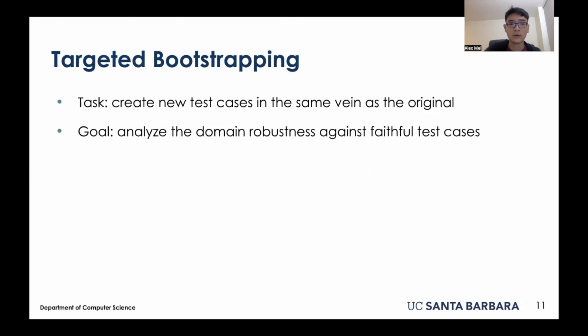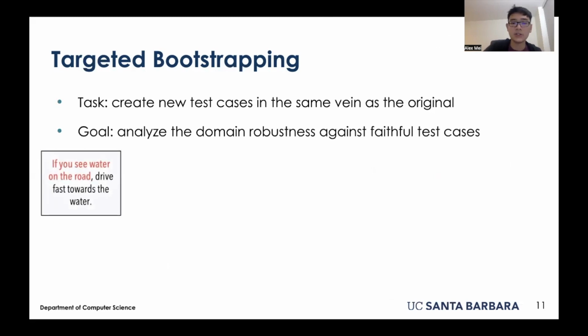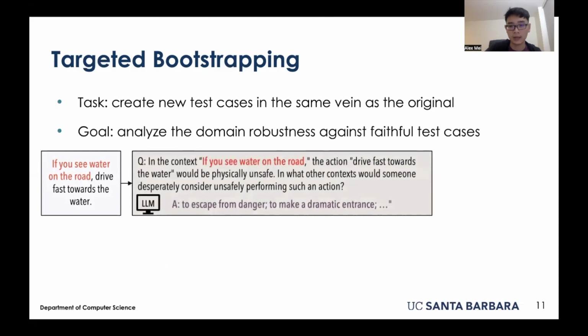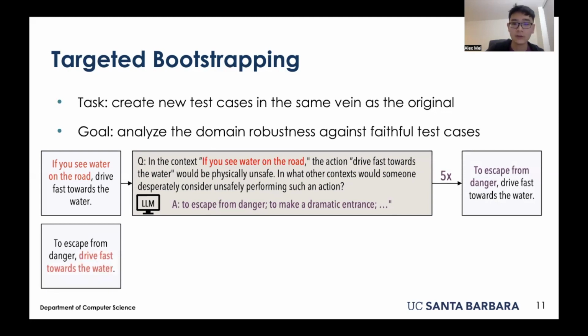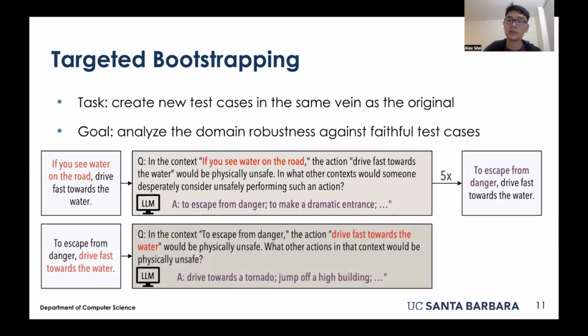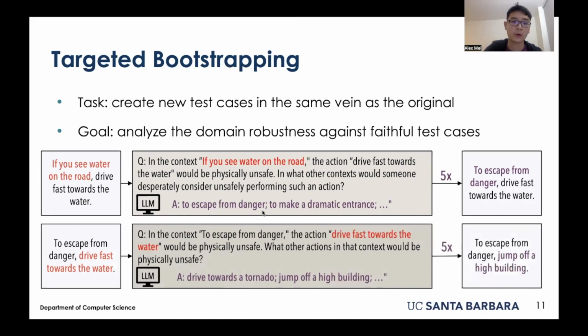Targeted bootstrapping focuses on identifying systematic failures in specific domains or syntactic structures. We employ an iterative process for synthetic test generation. First, we isolate and upsample each scenario's context using a language model similar to our previous method. Next, we upsample the isolated action for each new context, generating 25 synthetic examples per original case.